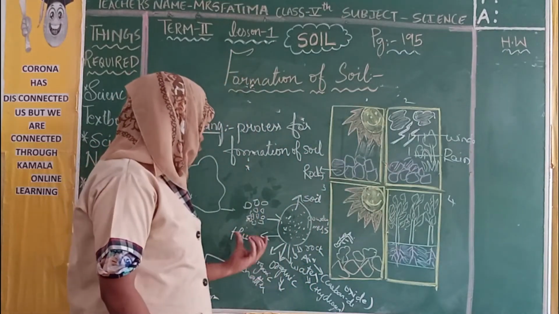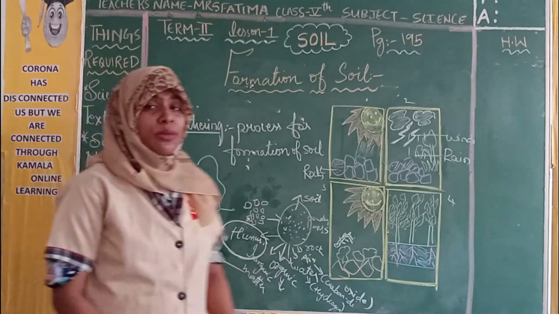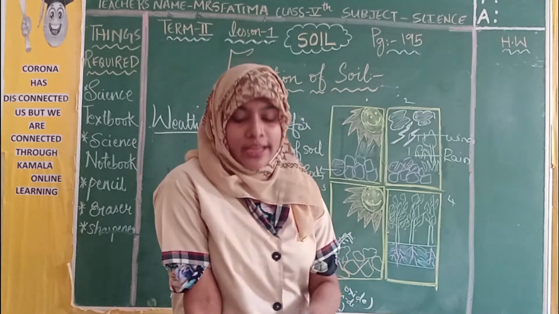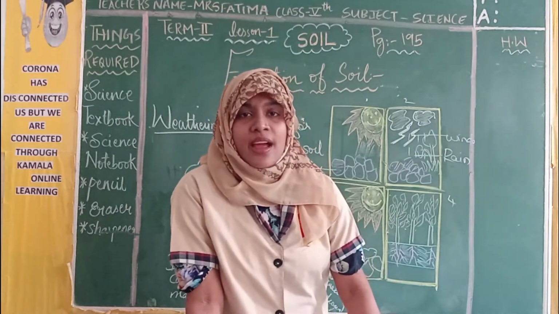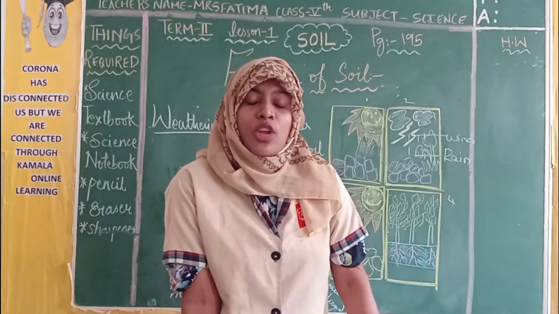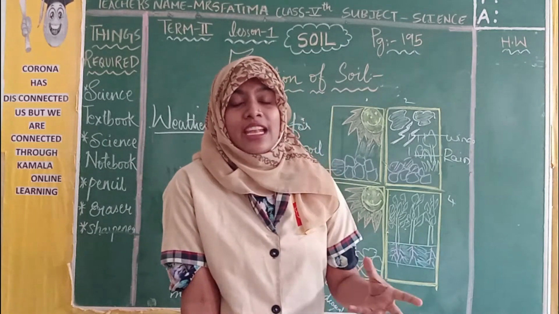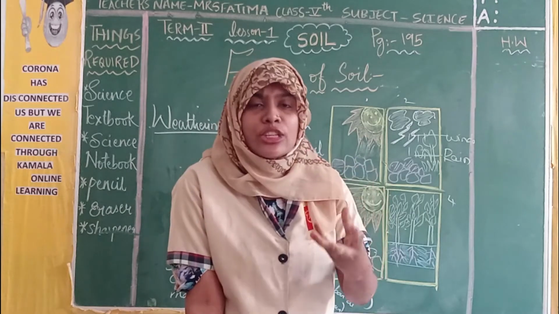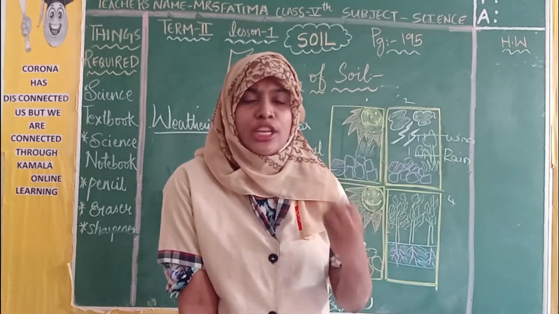Yes? And what is humus? Humus is an organic matter, children. Humus is a dark organic matter made up of dead and decayed plants and animals. What does humus contain? Dead and decayed plants and animals. The animals which are dead and spoiled, which are broken into small parts, which are rotten. Yes, all this is humus.